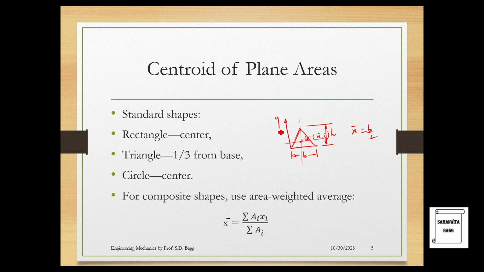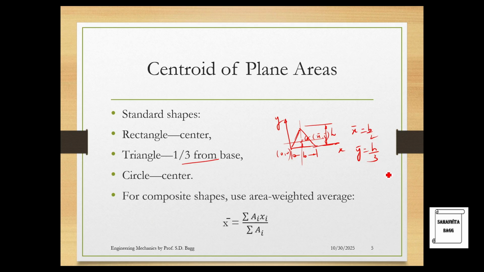I have to first place my y and my x axis. This point I assume as 0, 0. So from here, this distance x is B by 2 and this height over here, y bar, is nothing but h by 3. So that is written over here, 1/3 from base. This is called the base of the triangle. So from here it is at 1/3 height.